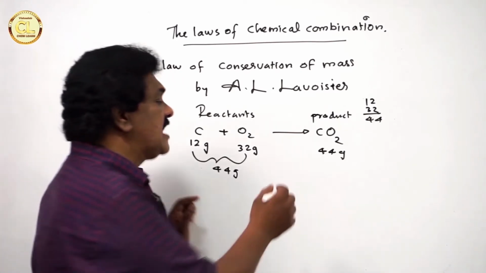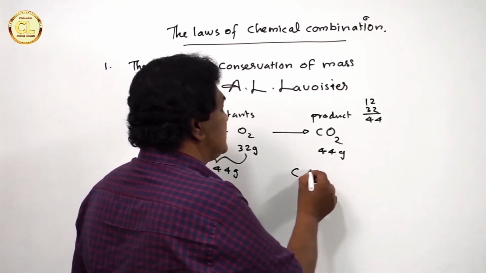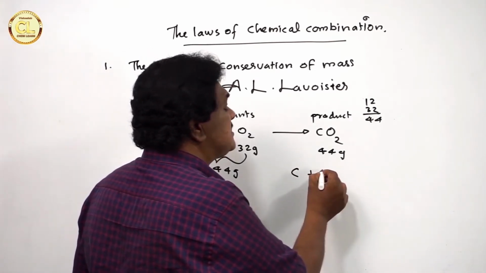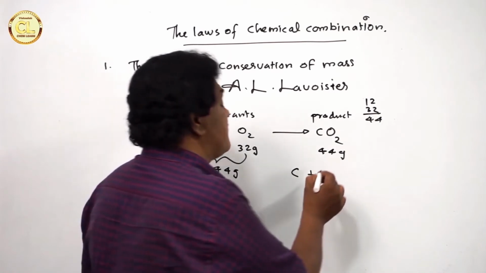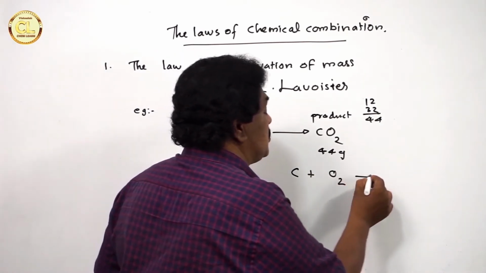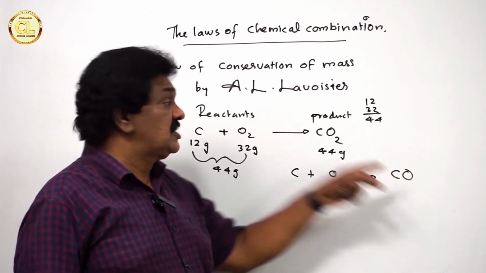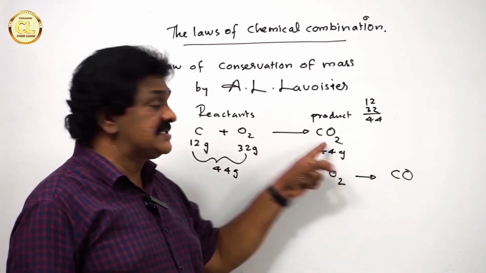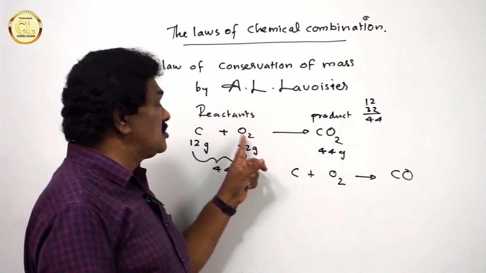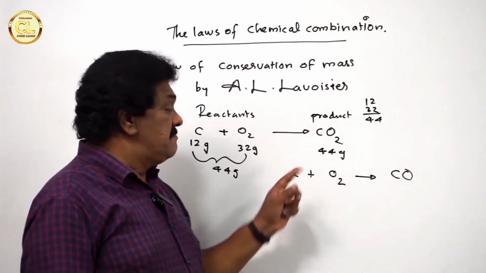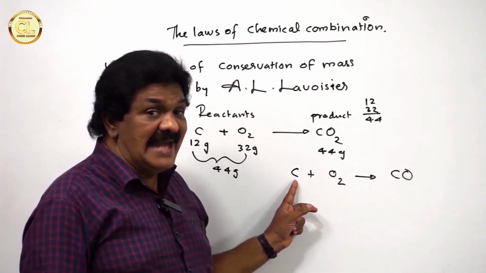Now, let us take another example. Say C, carbon burns partially in oxygen forming carbon monoxide. C plus O2 gives CO. You know, this equation is not balanced. Previously, this equation was balanced: carbon 1, oxygen 2, oxygen 2. But here, the equation is not balanced.